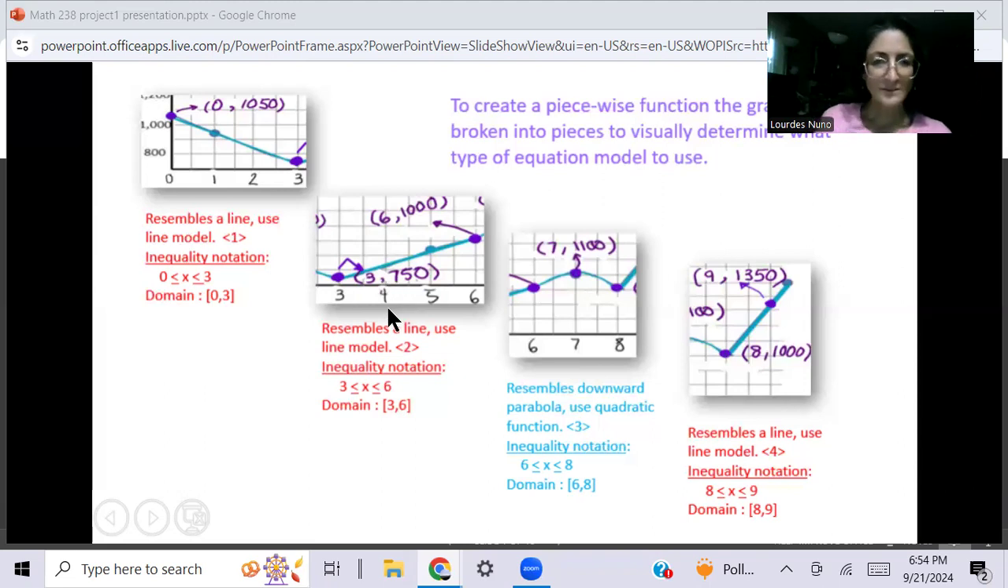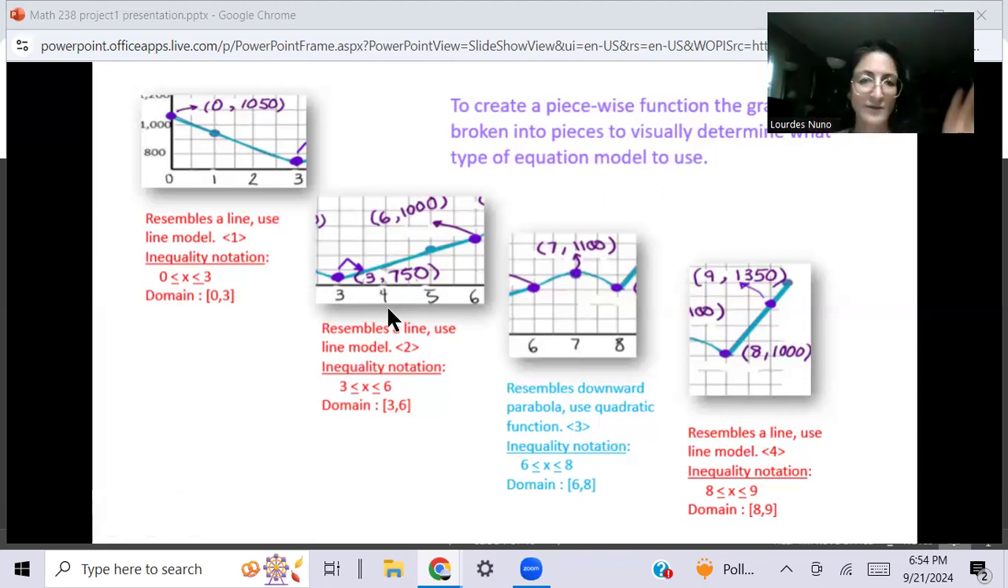And the second piece resembles a line as well. I'm going to be using the same process that I use for all these reds here, pieces 1, 2, and 4. If you can see, they're all lines. So we're going to be using the same process to calculate these parts. And right here, we have the parabola.